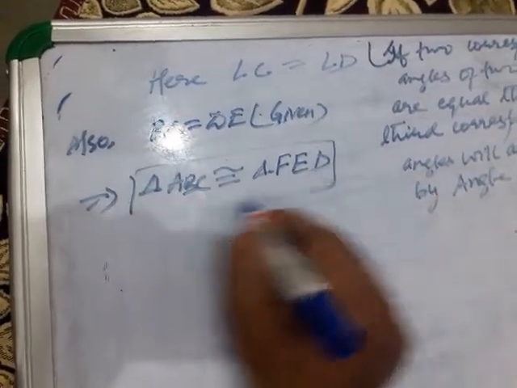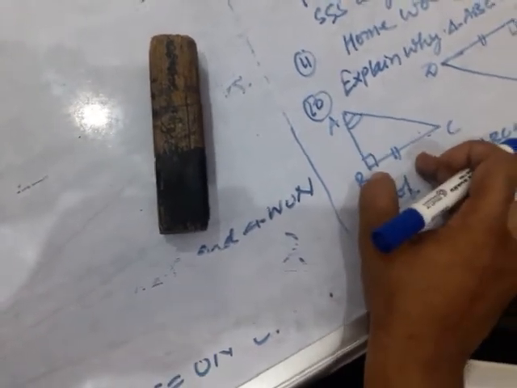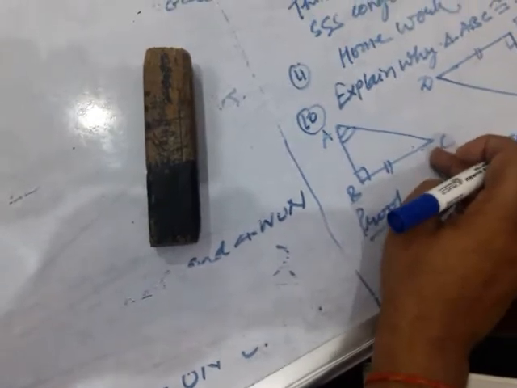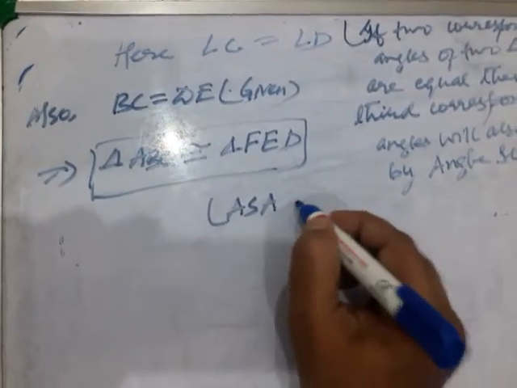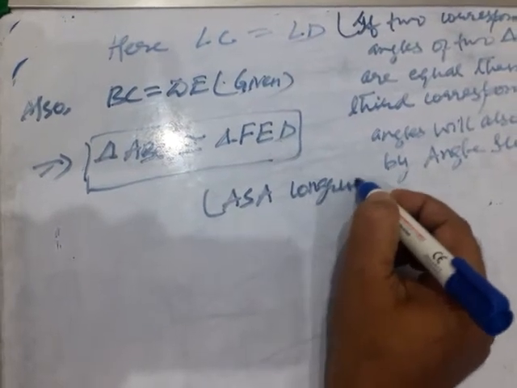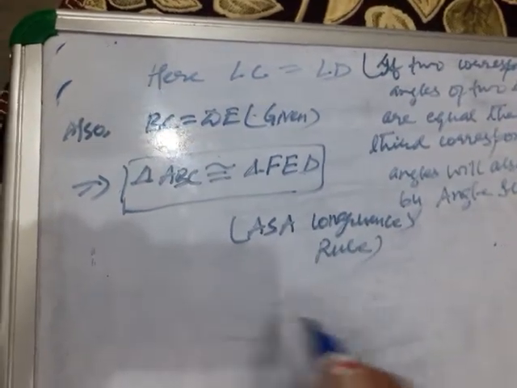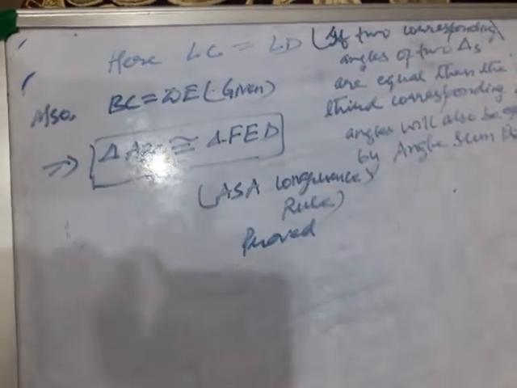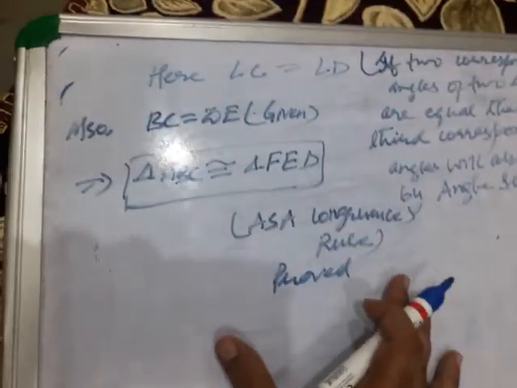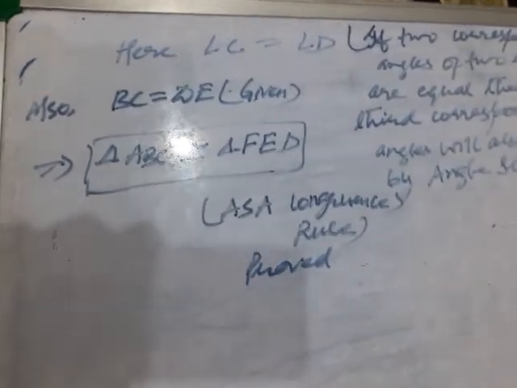By which rule? This angle is equal to 90 degrees, BC equal to BC, that is angle, side, and angle C equal to angle D, that is angle side angle, that is by ASA congruence rule. Okay children, so this also you have proved. Which question have we proved, children? That is your question number 10. Now these are questions number 7, 8 and 9.